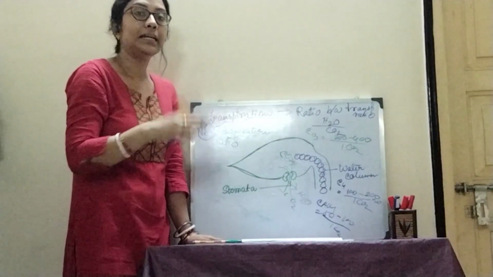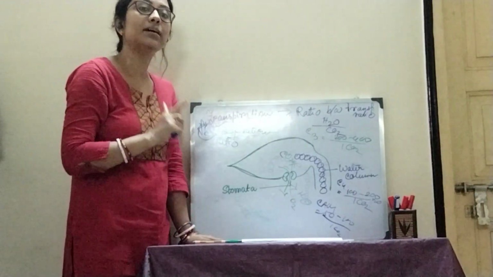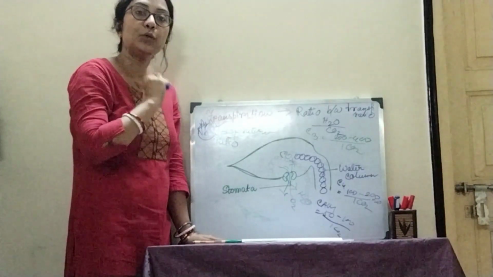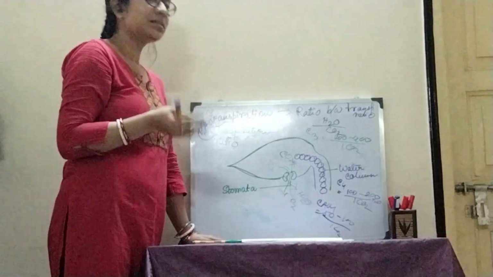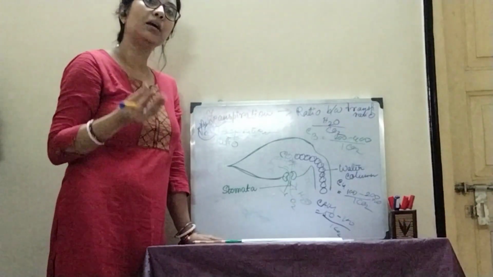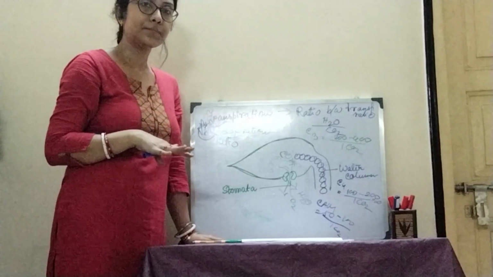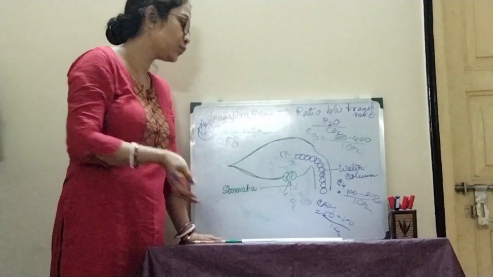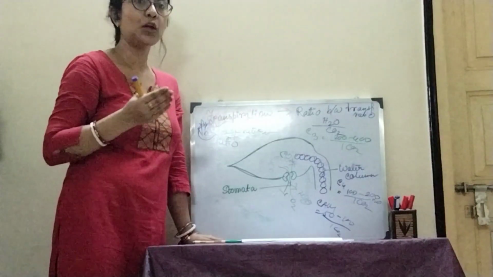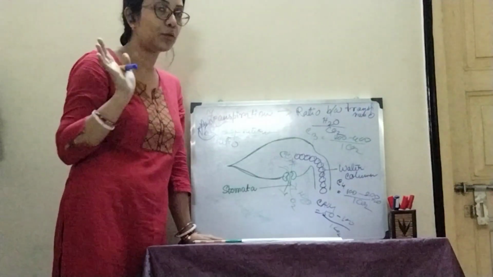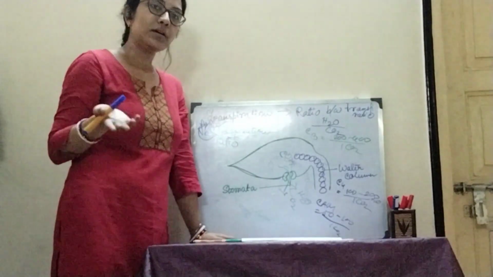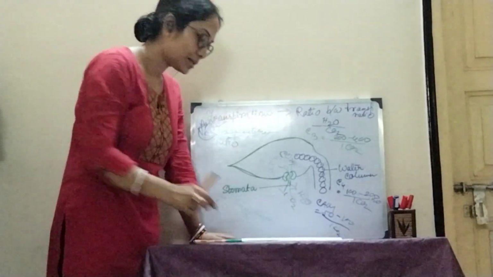How? By lowering the rate of transpiration. That is why the leaves of those plants are heavily cutinized. Due to that phenomenon, water loss is very much less than in C3 or C4 plants, and that is why in CAM plants, only 50 to 100 molecules of water are lost to get entry of one molecule of carbon dioxide. So these are the transpiration ratios I have mentioned for various plants.